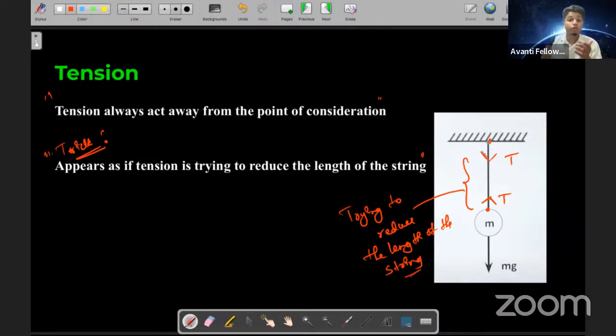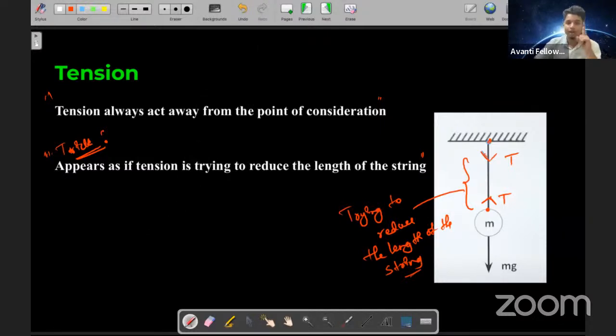Yes. So did you get the tension idea now? We know three things. One is the point of consideration: if you're considering this point, then the tension will be away. Yes or no? What was the second one? Undertaker's choke slam. Another one was that if your notation is correct, then the tension will appear as if it is trying to reduce the length of the string. Is it good, students? Is it clear till now? Is everything clear so far about how to do the notation of tension?